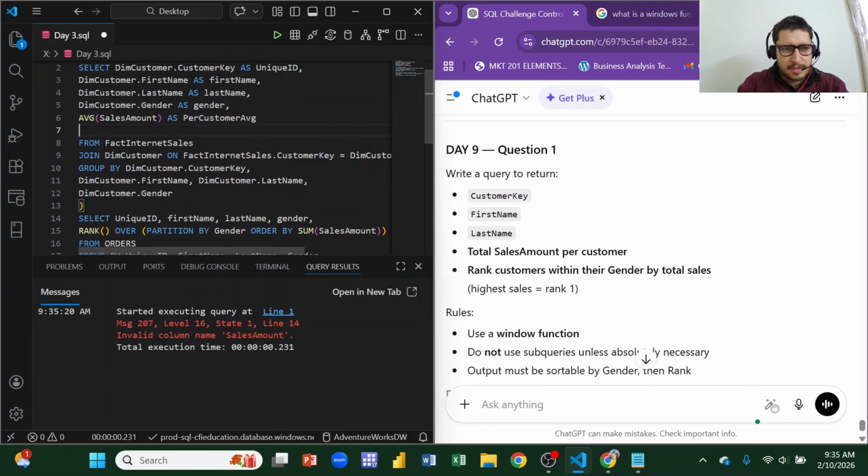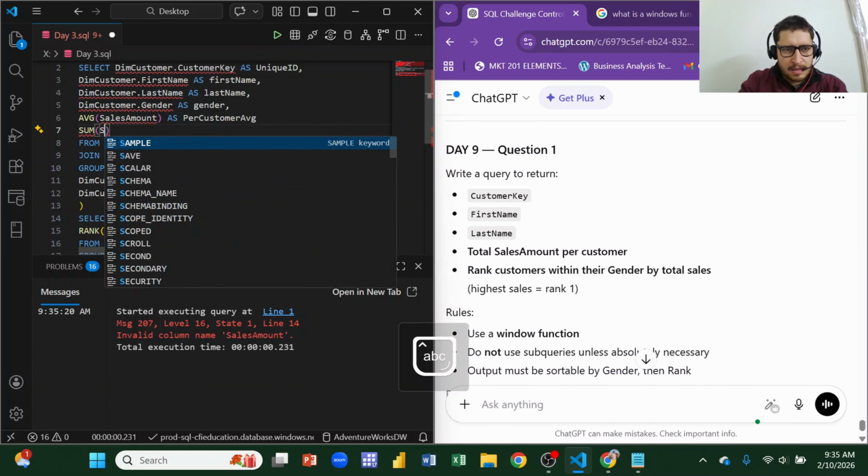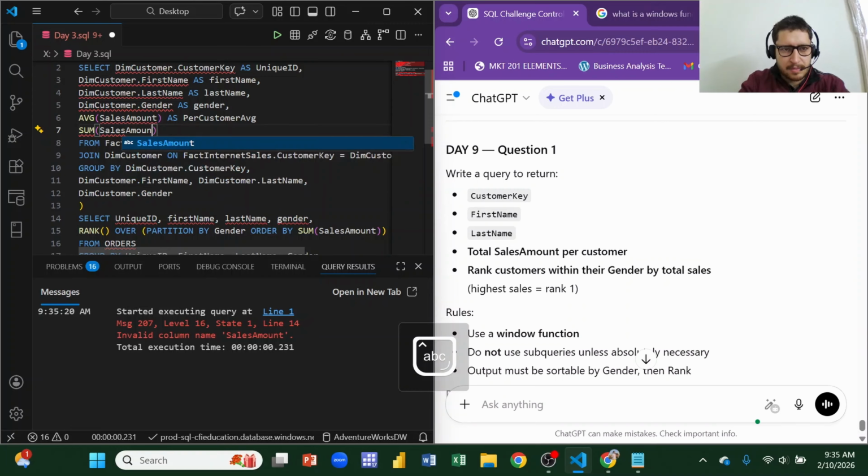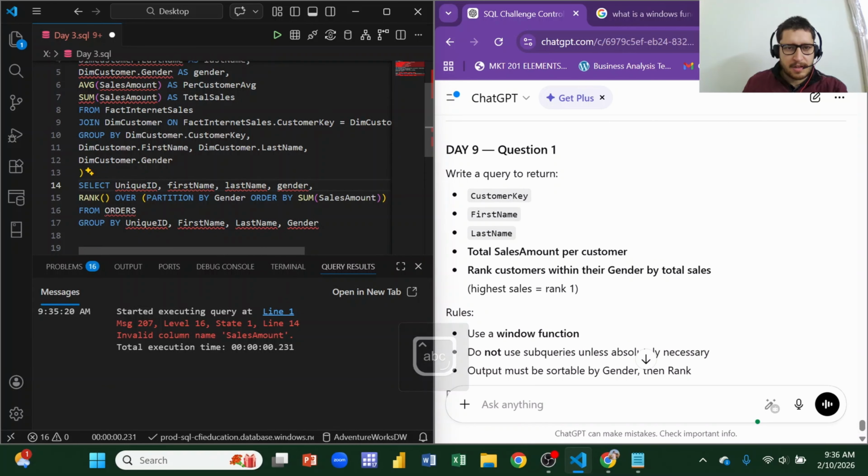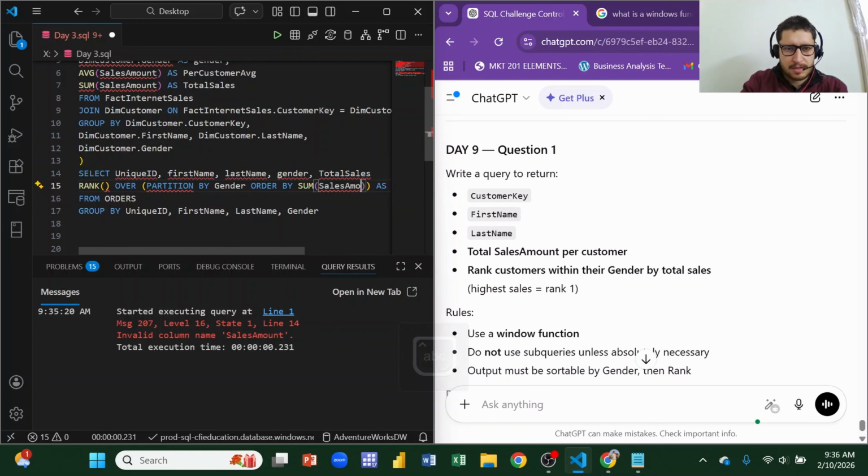So why don't we just sum sales amount as total sales, and then we call total sales here. We would just remove the sales amount. And I know why it is not recognizing the sales amount, because sales amount is present in the fact table.